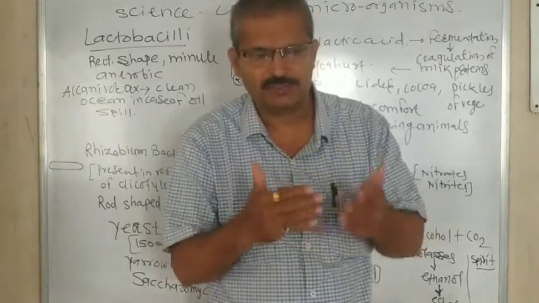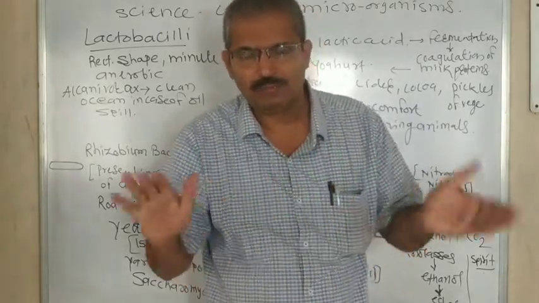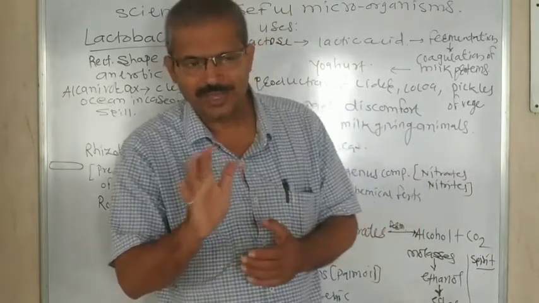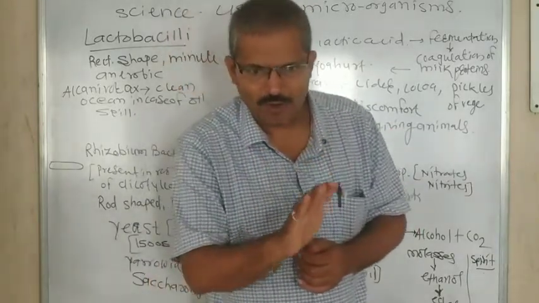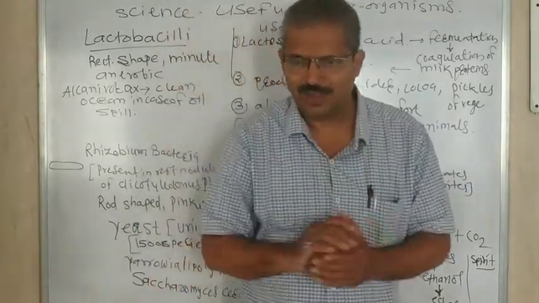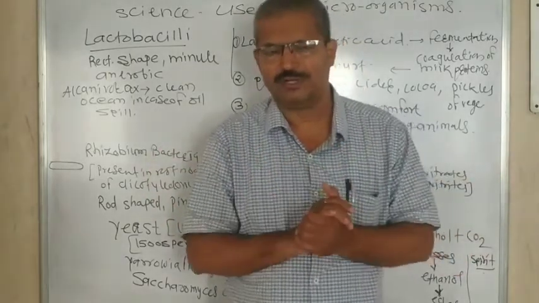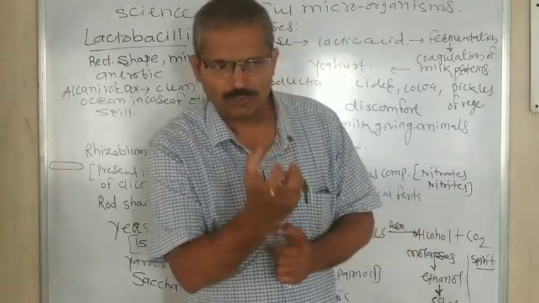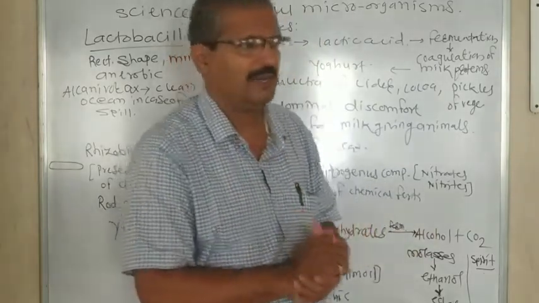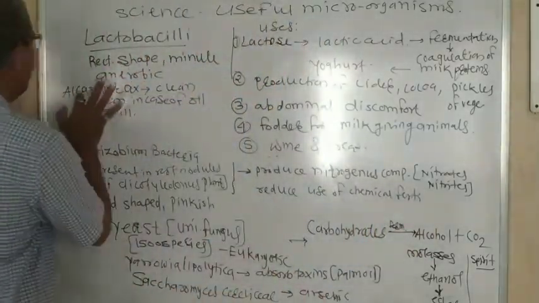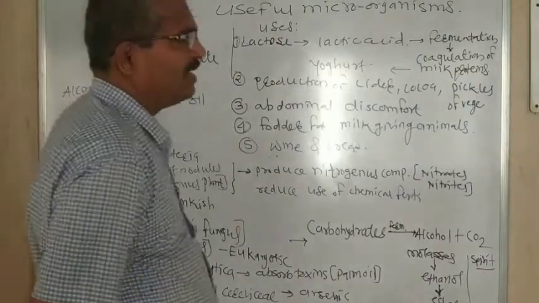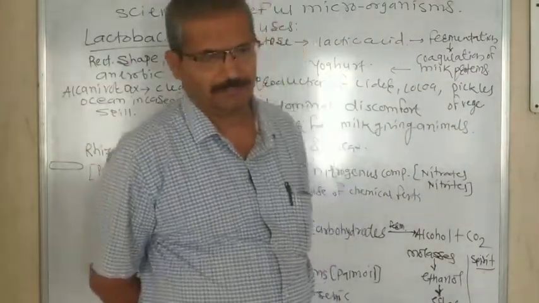We cannot remove the layer of oil easily, and to purify the water or reduce the pollution due to an oil spill, we need to use the Alcanivorax bacteria.